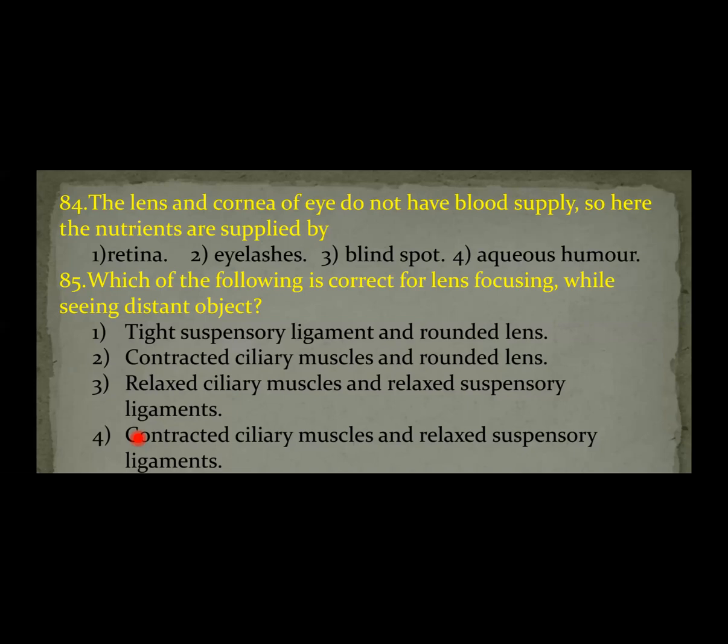The lens and the cornea obtain the nutrients from the aqueous humor. The cornea is at the front of the aqueous humor, and behind the aqueous humor the lens is present. So the cornea and the lens obtain the nutrients from the aqueous humor. The answer is the fourth option.